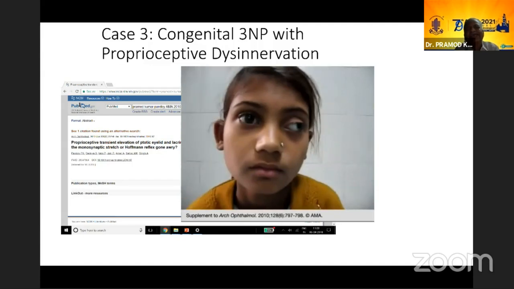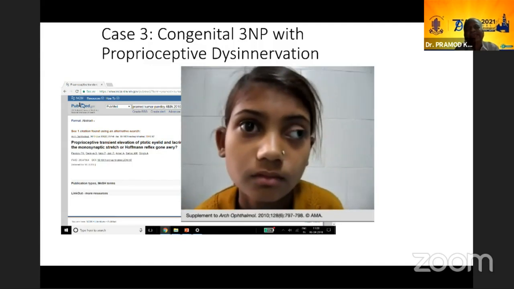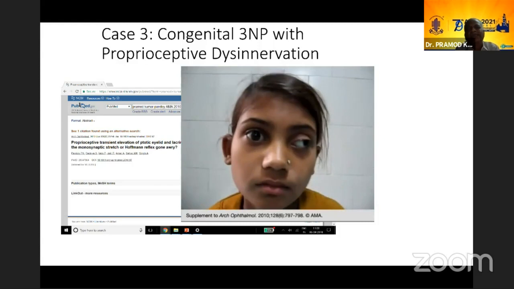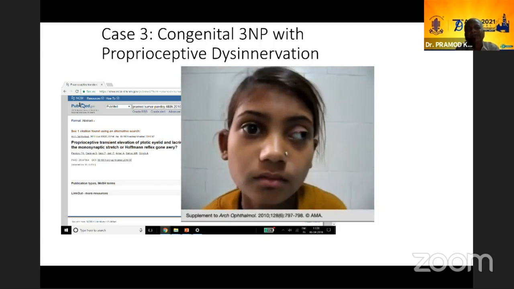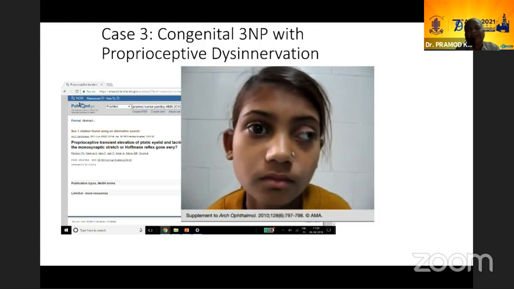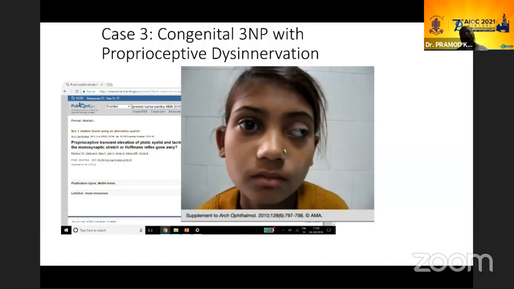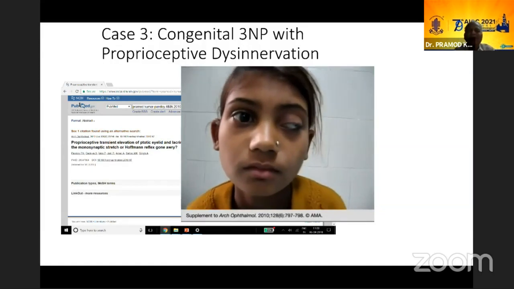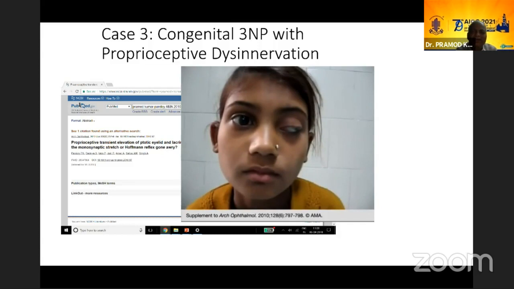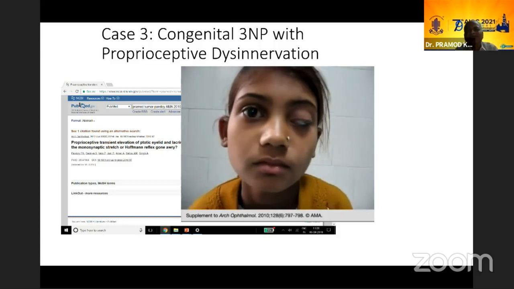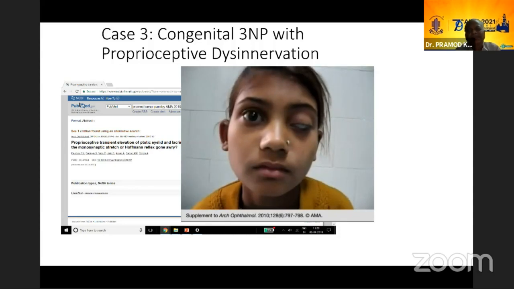So this again, she does that, and you can see that the lid elevates almost to normal, and there is very little blinking in her. The other eye doesn't blink, you know. This is again something peculiar, and there is no change in the motility and no pupillary change. Only the lid is affected. So that means only LPS is firing because of either Mueller's spindle effect, or it is because of the fifth nerve innervation, which is going to the mesencephalic nucleus in the midbrain.